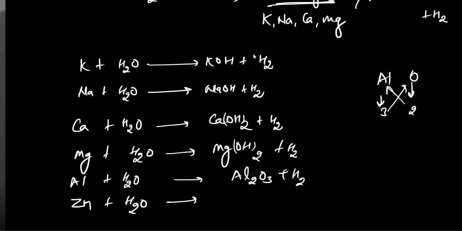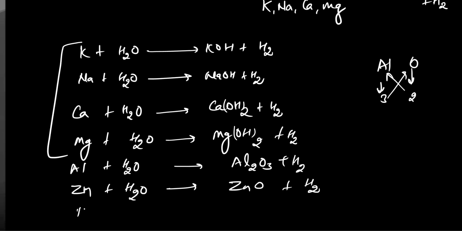Adil, tell me. Only the first four metals give hydroxides. The others give oxide only. So it will be zinc oxide, ZnO, plus hydrogen.